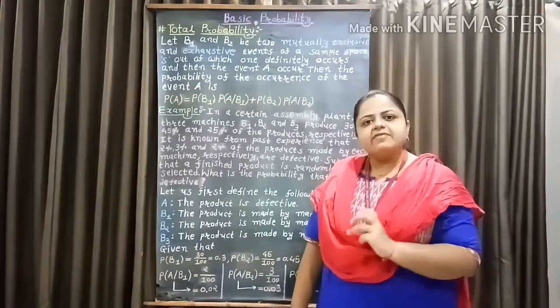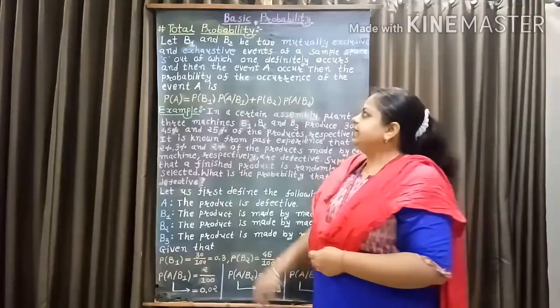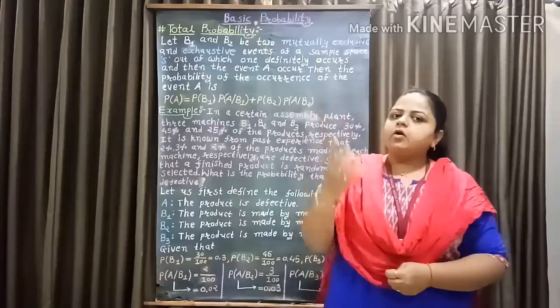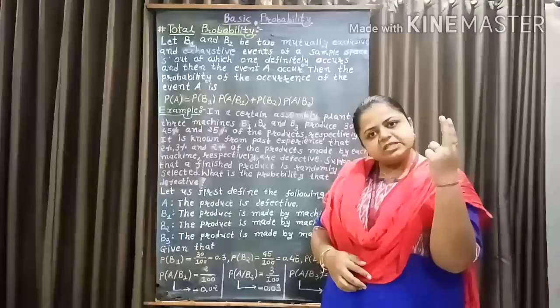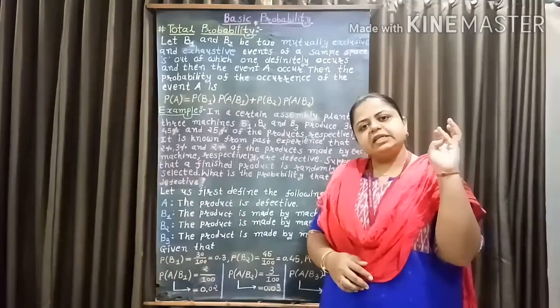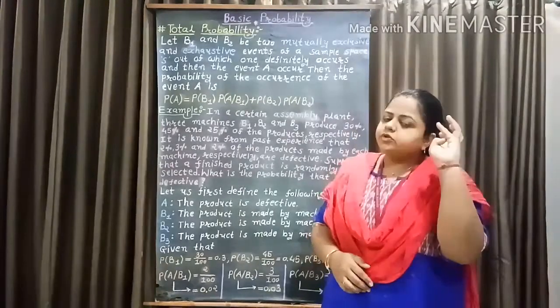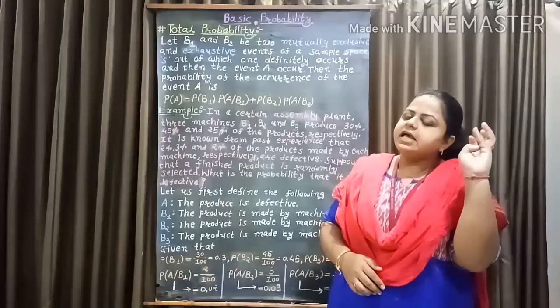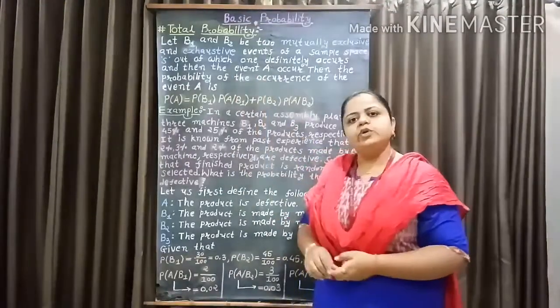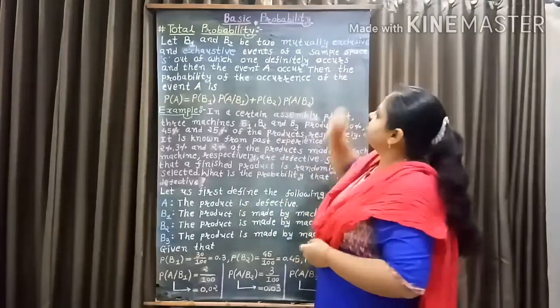These all 6 events are known as exhaustive events. When flipping a coin, we have a total of 2 possibilities: either it is head or it is tail. So the events head and tail both are exhaustive events.